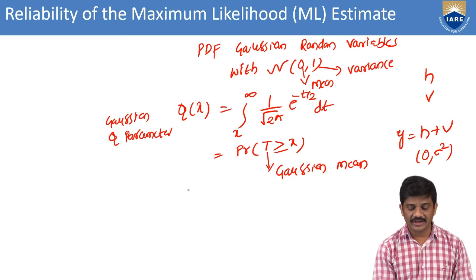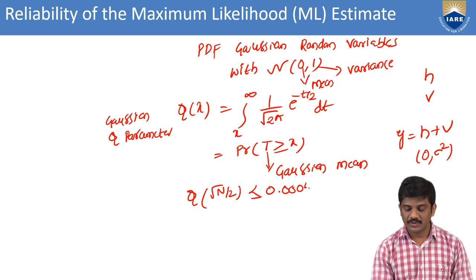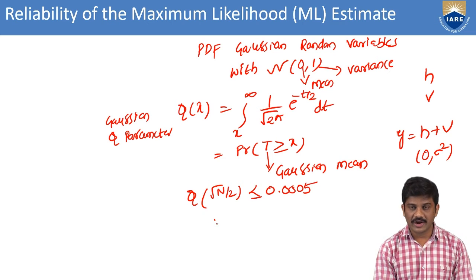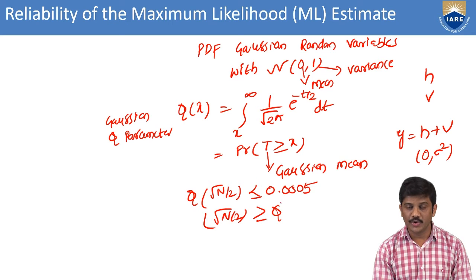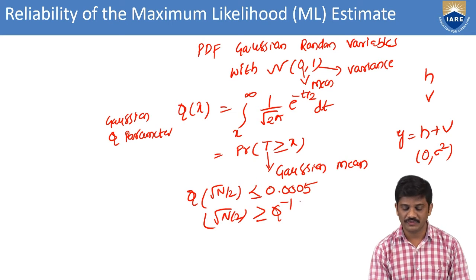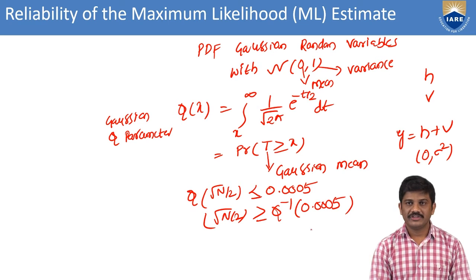Then we can consider again the Gaussian Q function, Q of root n by 2 less than or equal to 0.005. Then we have root n by 2 greater than or equal to Q inverse of 0.005.